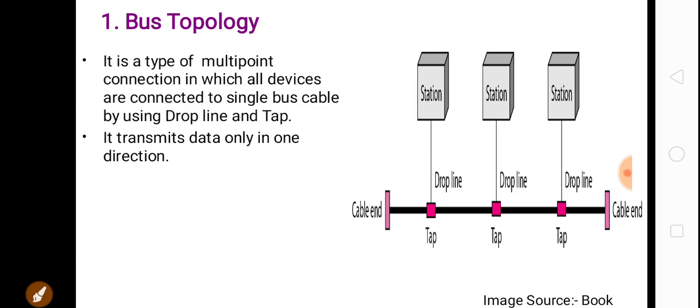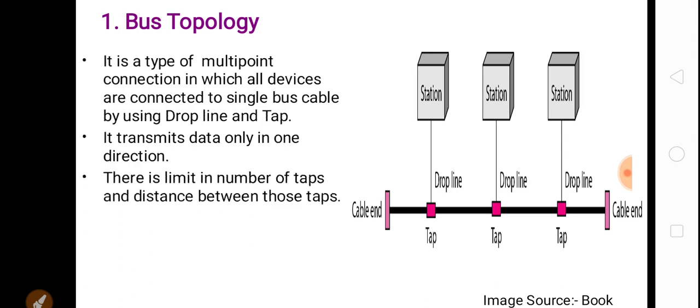Okay, so in bus topology, when the sender sends the data, the data will be received by each station, and the station whose address matches the destination address of the data, only that device accepts the data and the others will discard it. So this is how data is sent in the bus topology.